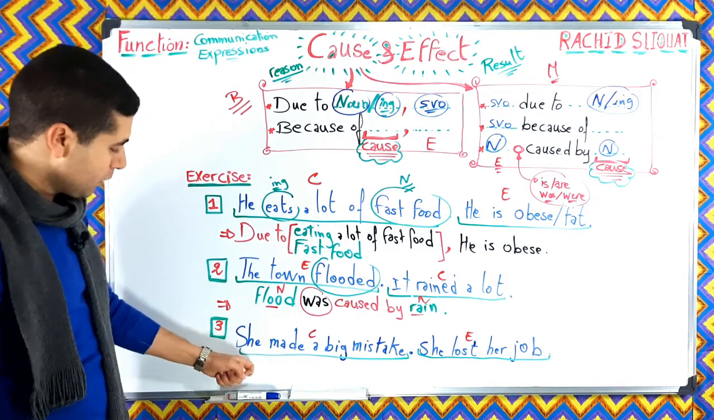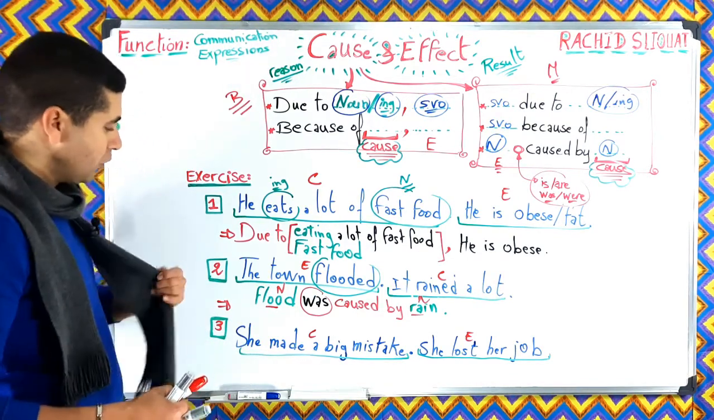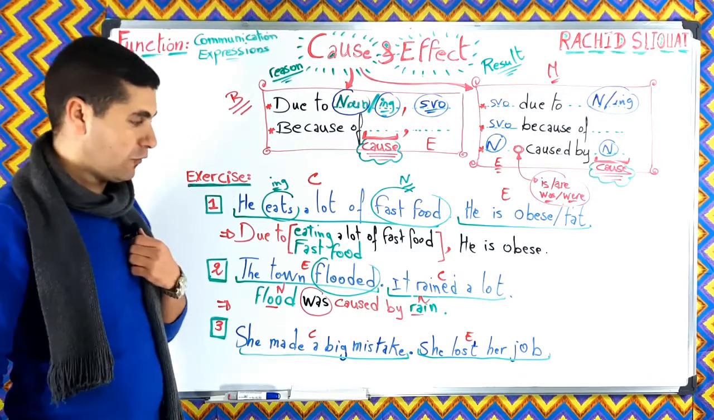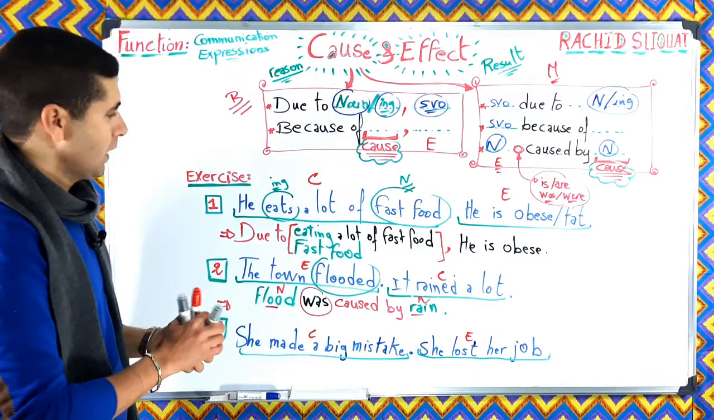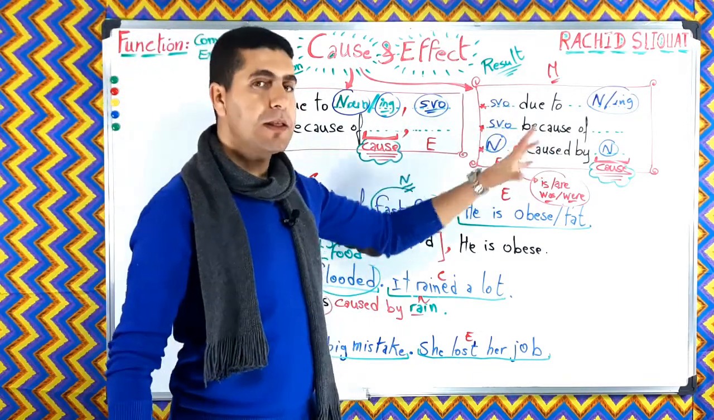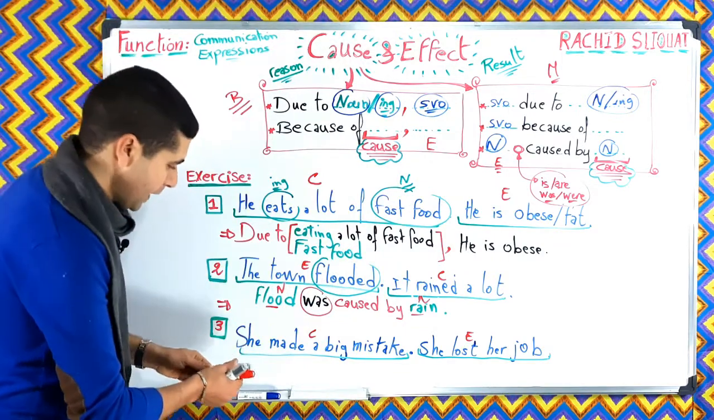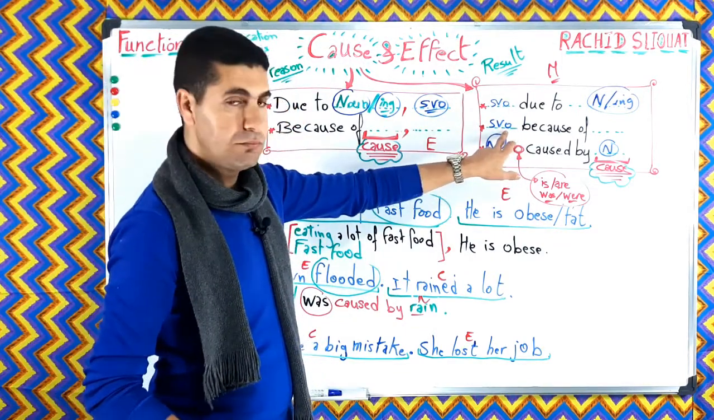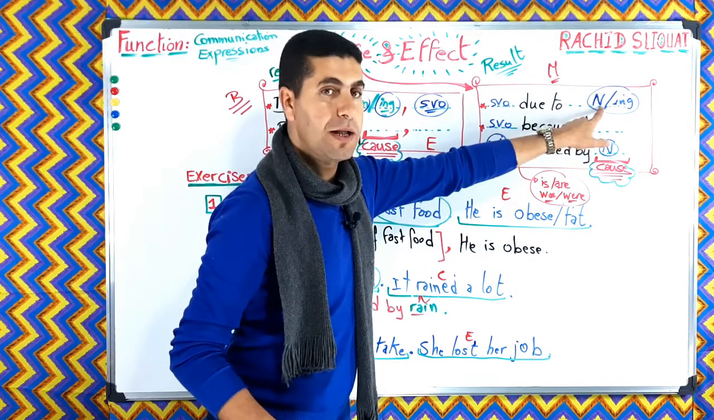Let's see number 3. Number 3 is easy because this is something that we saw before. She made a big mistake. She lost her job. This is the cause, this is the effect, okay? We can take because of and put it in the middle, okay? All right, so here we have SVO. And in the following part, the cause is supposed to be in the ing form or a noun, okay?